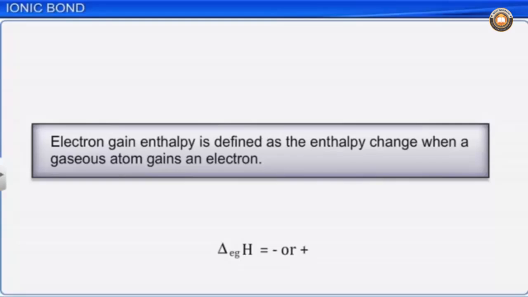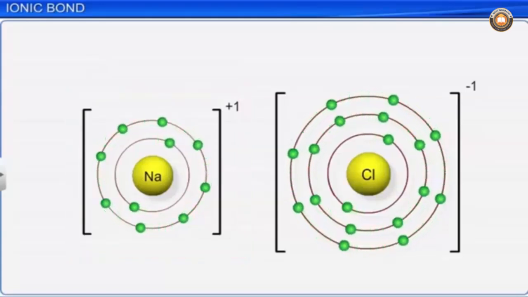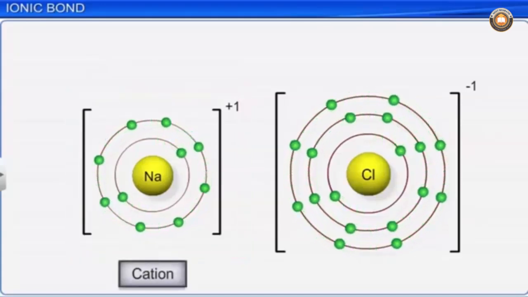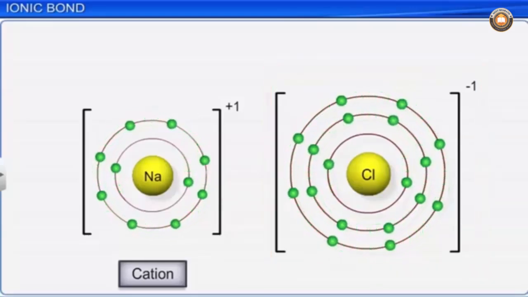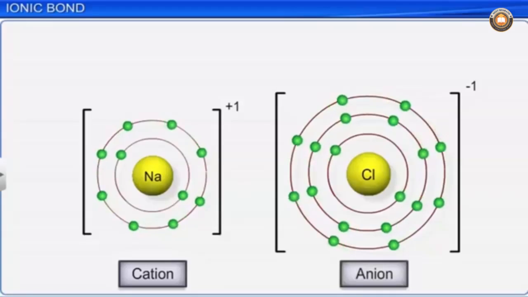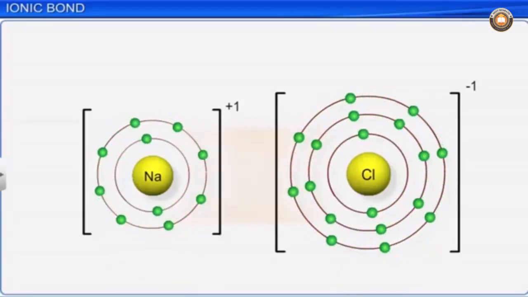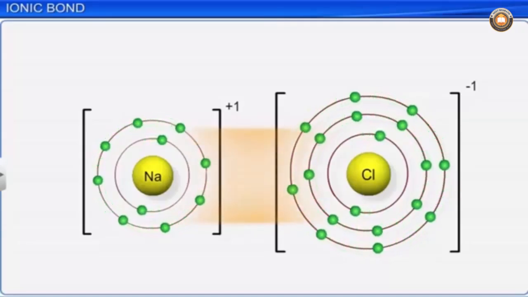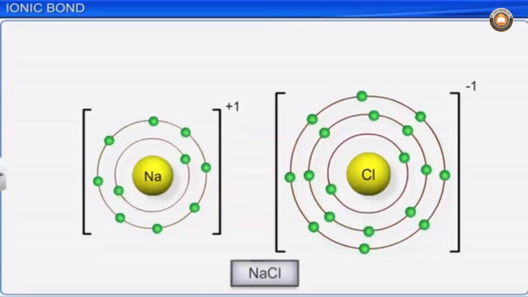Note that the electron gain enthalpy may be exothermic or endothermic. Thus, sodium forms a positive ion, that is a cation, whereas chlorine forms a negative ion, that is an anion. Due to the strong electrostatic forces of attraction between these oppositely charged ions, they are held together to form sodium chloride.